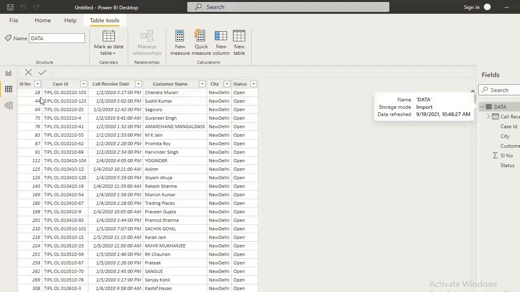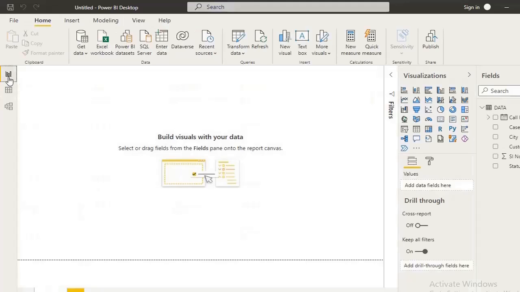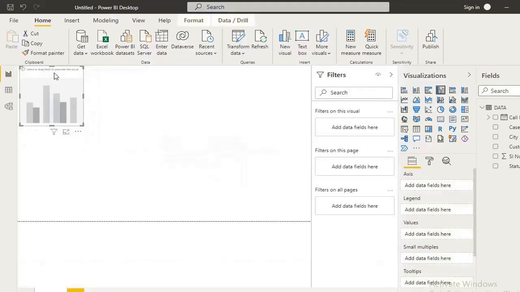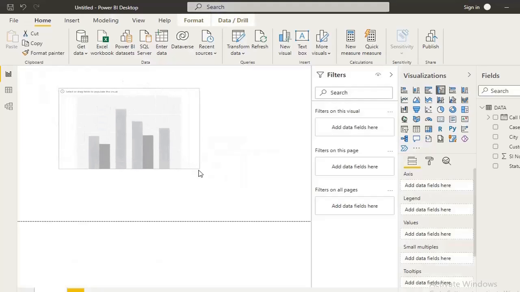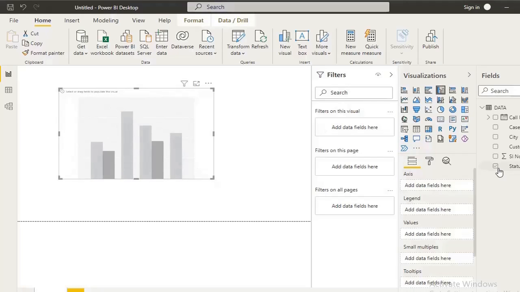Now we are going to work on this data. We are going to visualize this data in the form of charts. Clicking on the report tab, these are the charts or graphs that we can use. So we can select any appropriate chart and show our data. Let's see, I am clicking on the clustered chart. I have to show the status wise count.